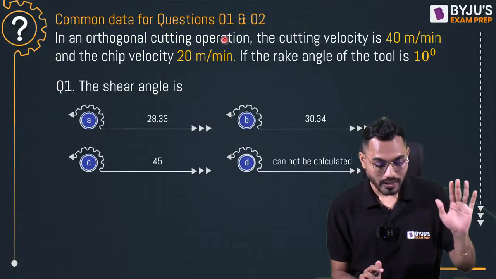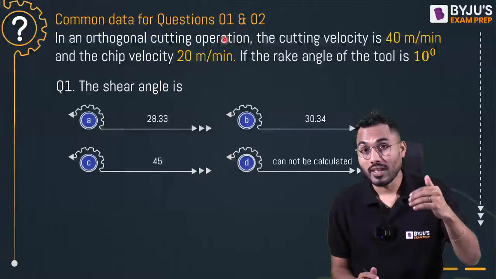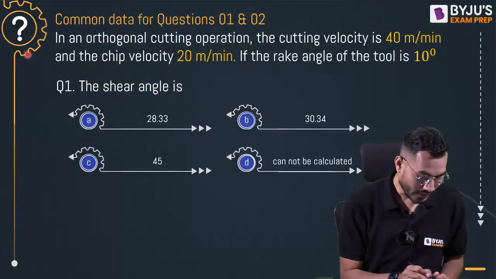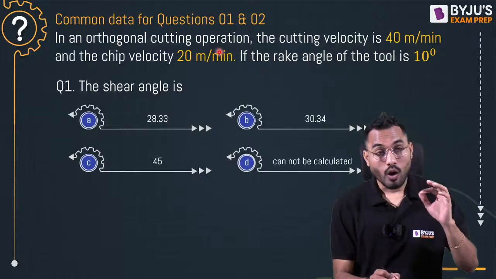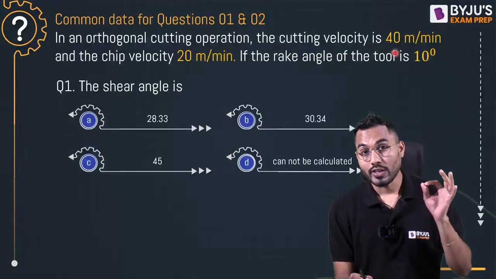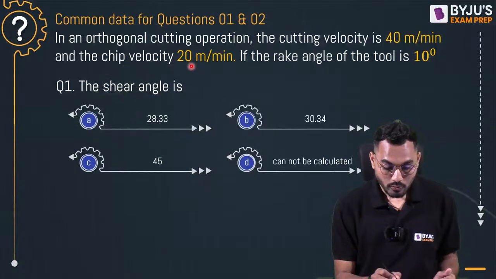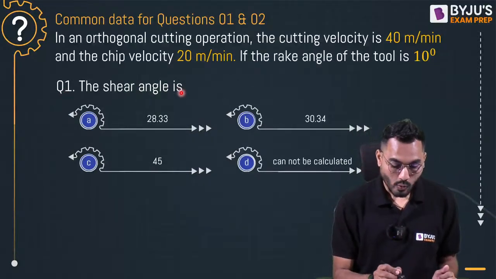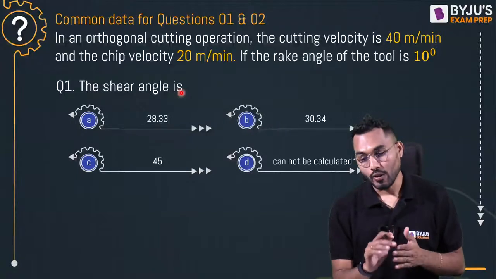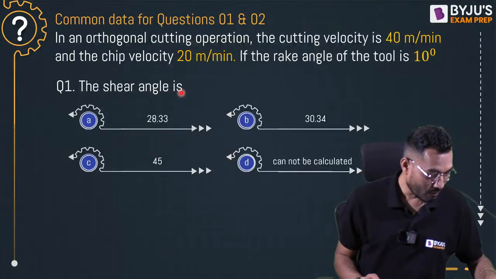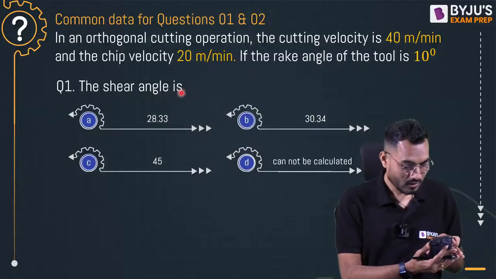Simple questions we'll begin with, and then we'll increase the level of questions where a number of things will be unfolded. Here is question number one. In an orthogonal cutting operation, the cutting velocity is 40 meter per minute and the chip velocity is 20 meter per minute. If the rake angle of the tool is 10 degree, what exactly is the shear angle? I hope you're all ready at this particular point.